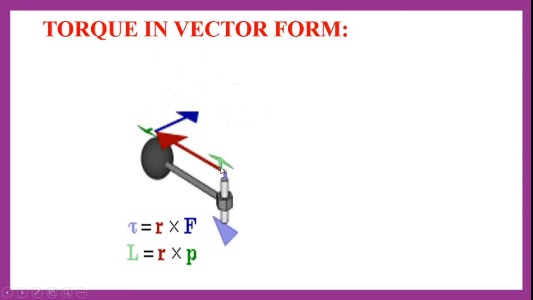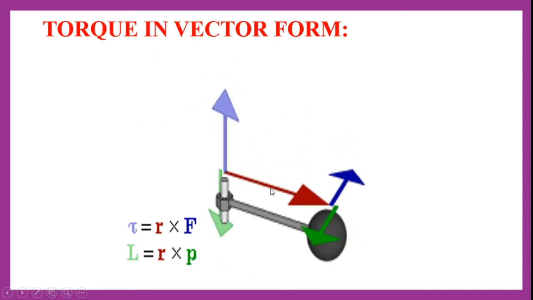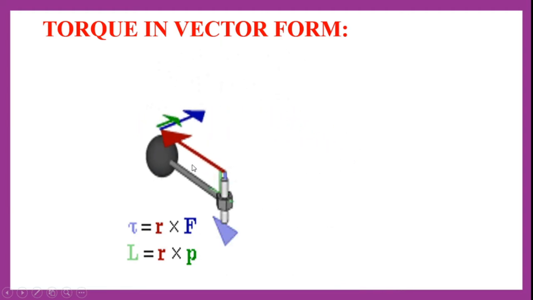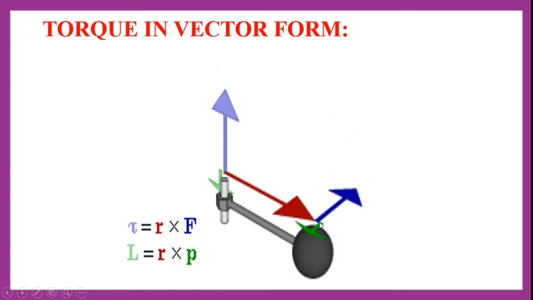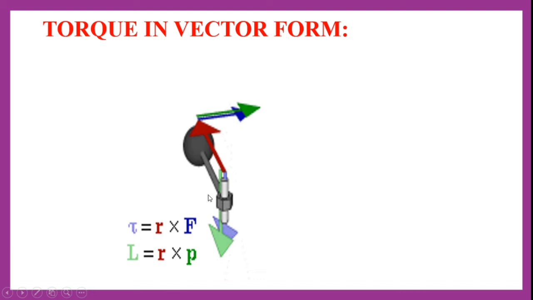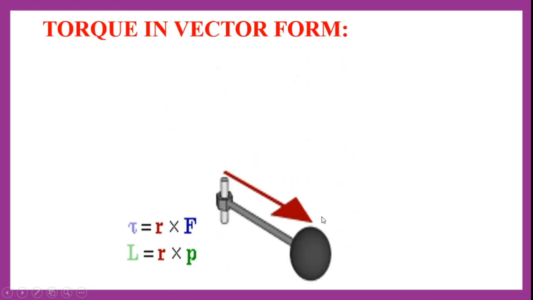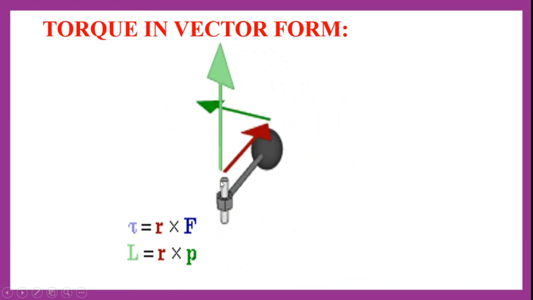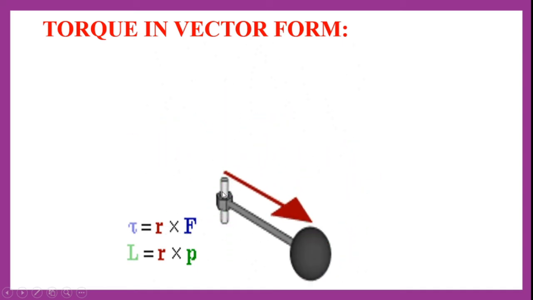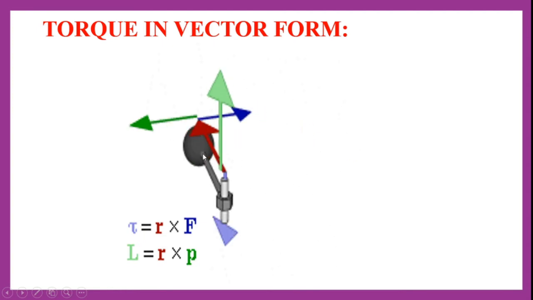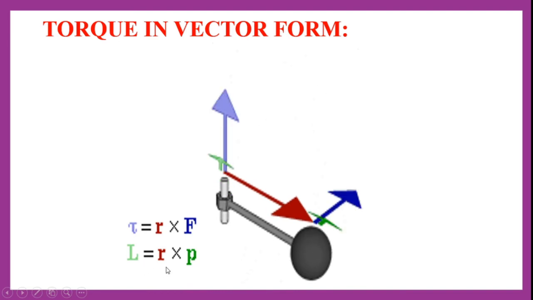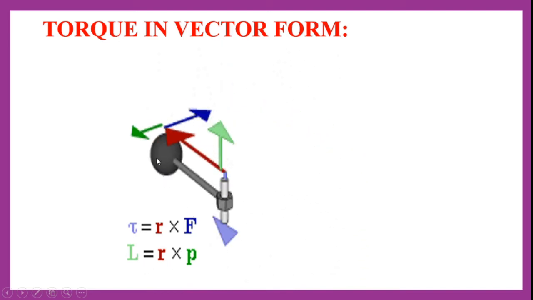If you observe, our position vector is the perpendicular distance, denoted by the red line. So here r is this distance, from the hinge to where we are applying the force, and F is the force we are applying. So it is causing a torque in the direction perpendicular to r and F, so that this is able to move to and fro. And angular momentum L is equal to r cross p, the same as in the other case.